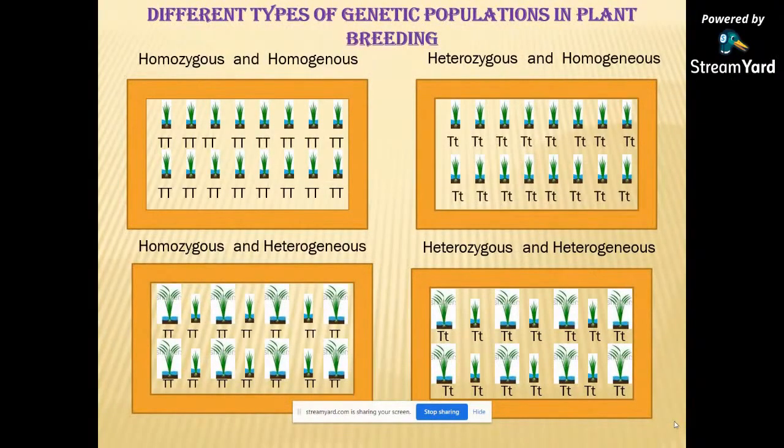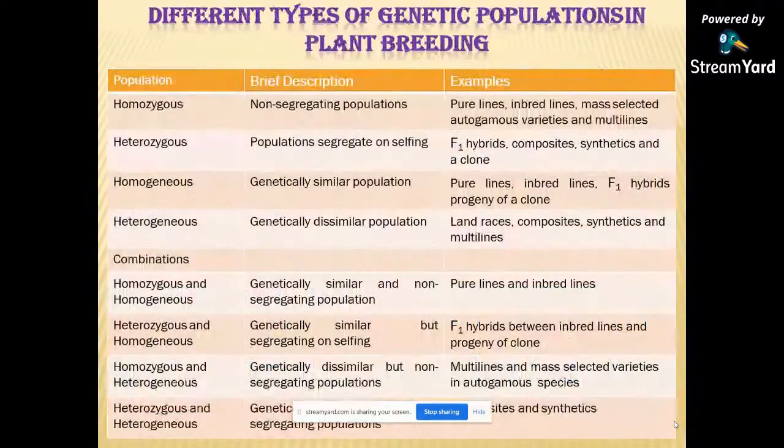Individuals and populations of breeding material come in different types: homozygous individuals with a homogeneous population, heterozygous individual plants with a homogeneous population, homozygous individuals with a heterogeneous population, and heterozygous individuals with a heterogeneous population.